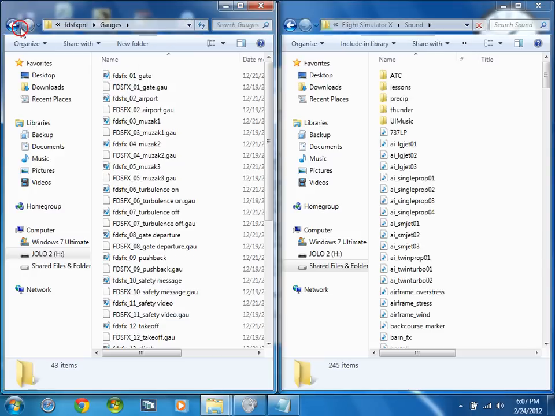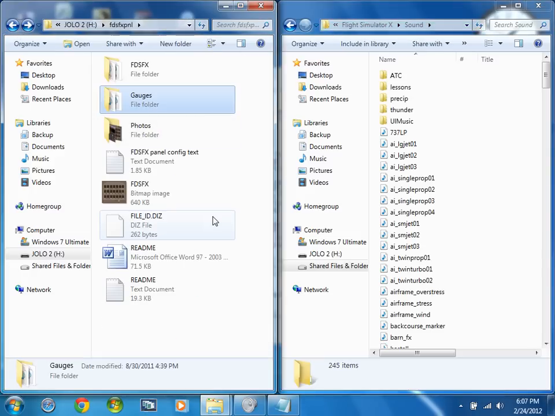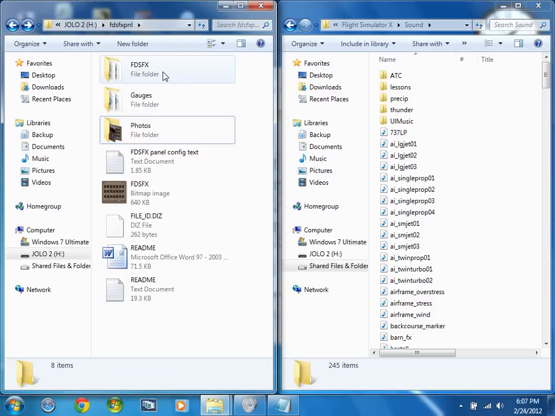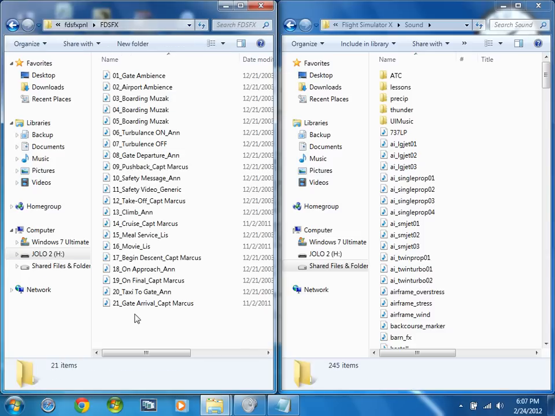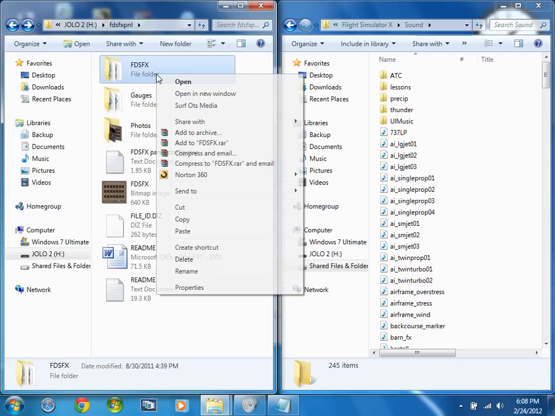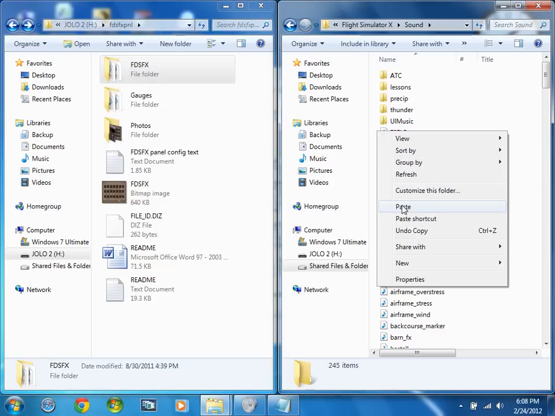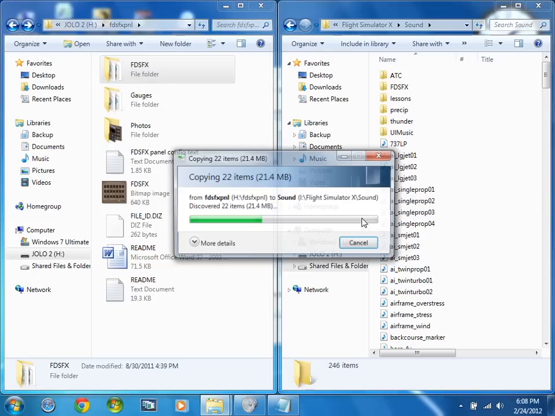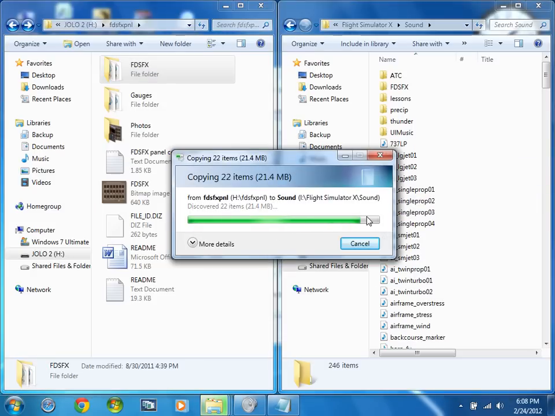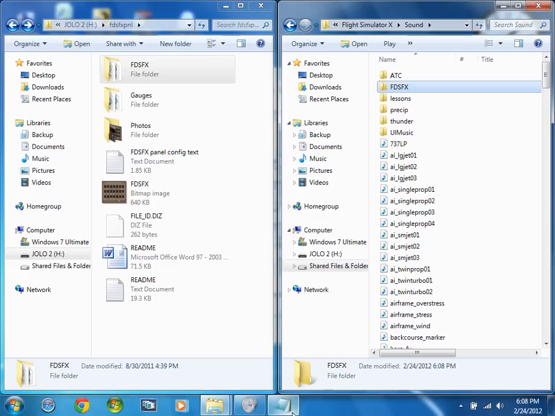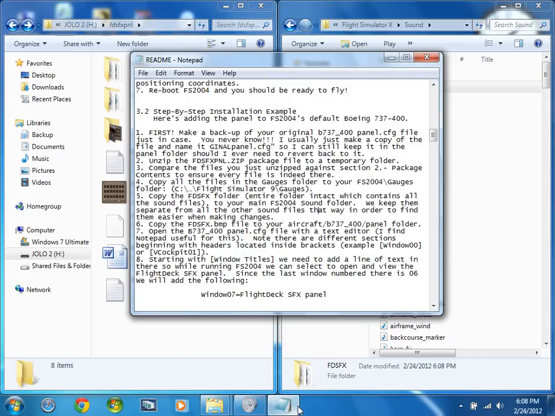Go back to this Flightdeck SFX panel folder. Right click on SFX. This is all the panels you want. Right click on it, copy this, then paste it to your sound folder. Then 21 megabytes, copying 21 items. Then we'll finish again.